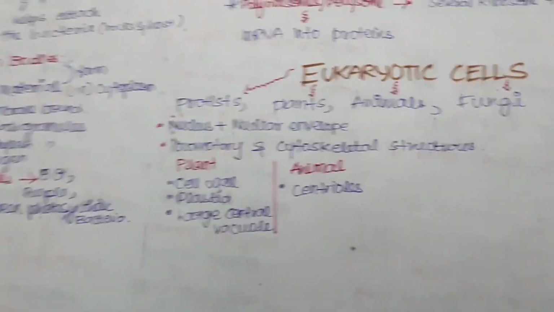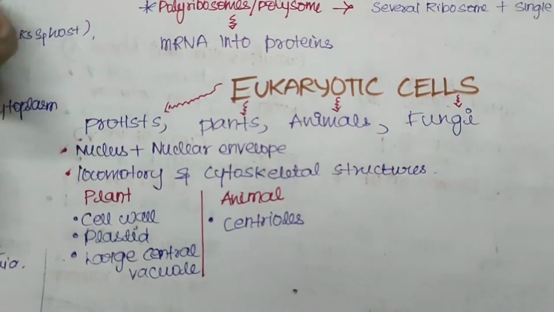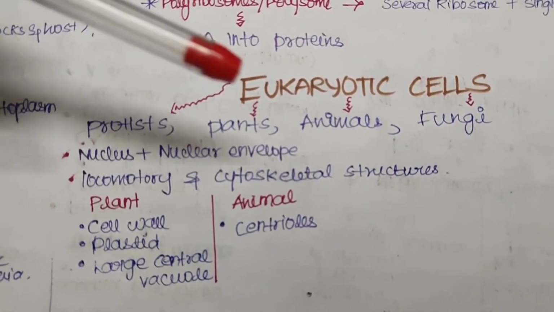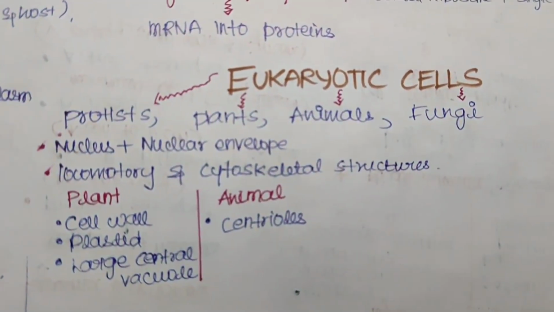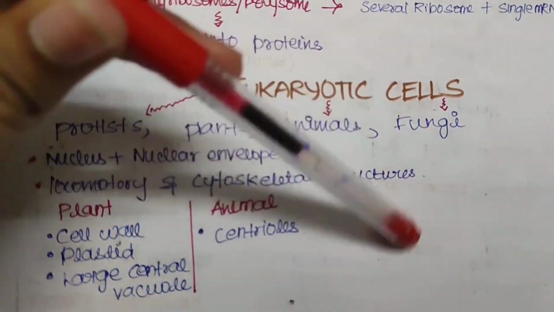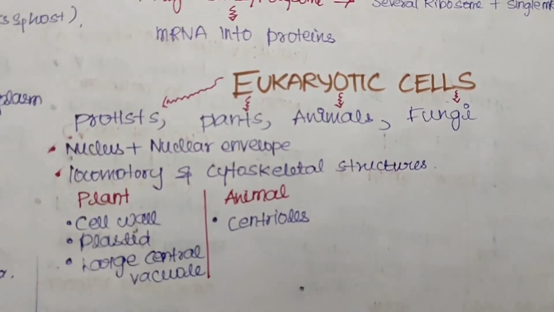Now we will move on to the eukaryotic. So what are the eukaryotic cells? Protists, plants, animals and fungi. So apart from Monera, we will classify all the organisms into eukaryotic cells.